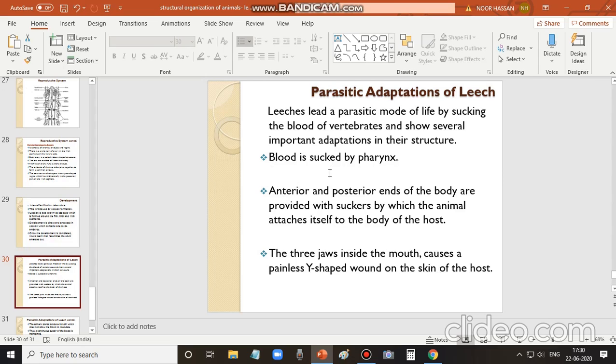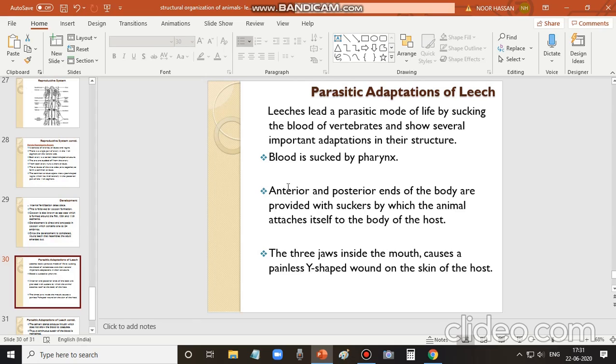Some special structures are present, and the pharynx is very useful in sucking the blood. The anterior and posterior ends of the body are provided with suckers. We have learnt already which are the anterior and posterior suckers, and these suckers help in attachment. Using these suckers, the animal can attach itself onto the body of the host, and the 3 jaws inside the mouth cause a painless Y-shaped wound on the skin of the host, because the pharynx itself is triradiate, as we have learnt already. Accordingly, it leaves a Y-shaped mark on the skin of the host.